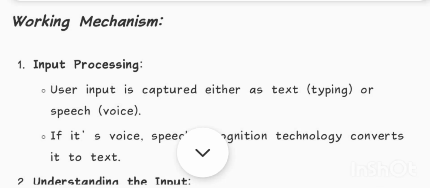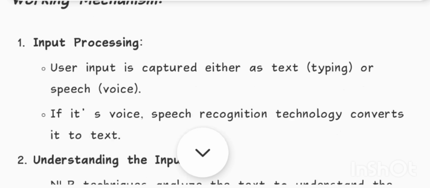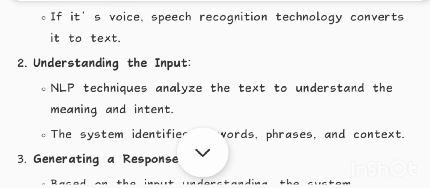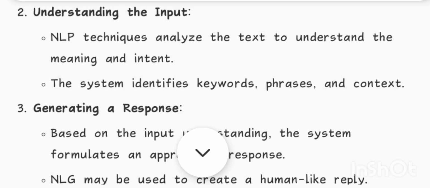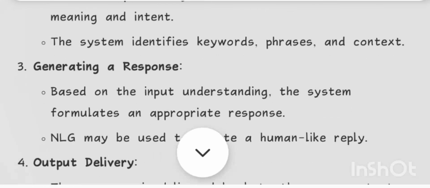Working mechanism. 1. Input processing. User input is captured either as text, typing, or speech, voice. If it's voice, speech recognition technology converts it to text. 2. Understanding the input. NLP techniques analyze the text to understand the meaning and intent. The system identifies keywords, phrases, and context.